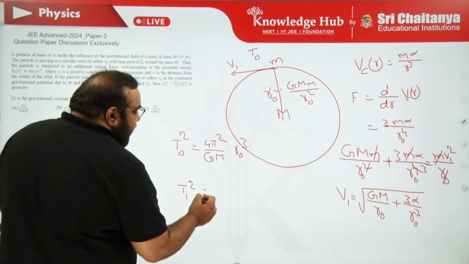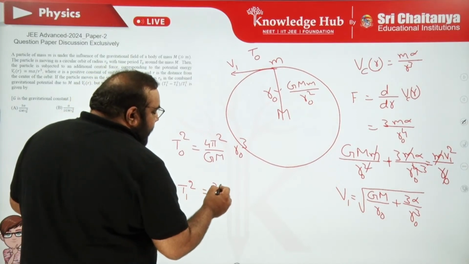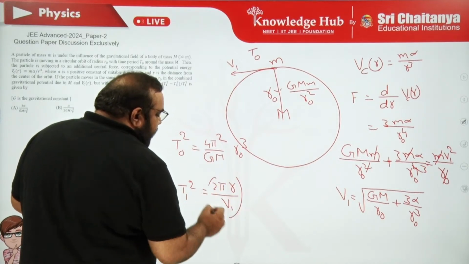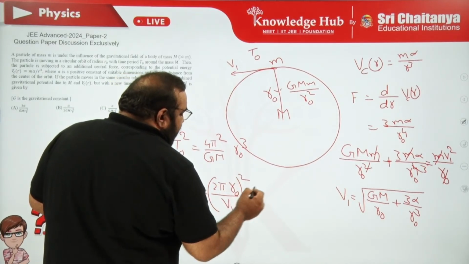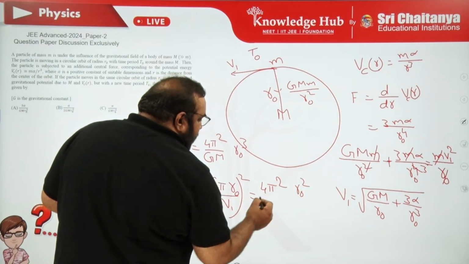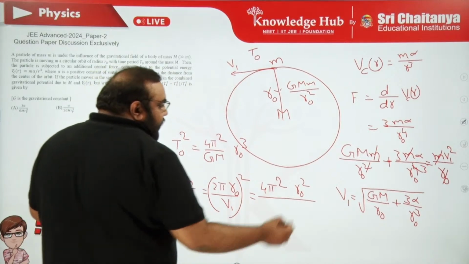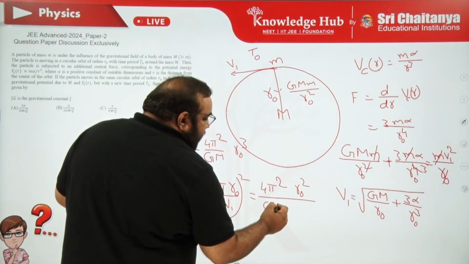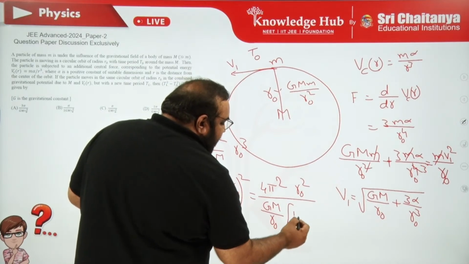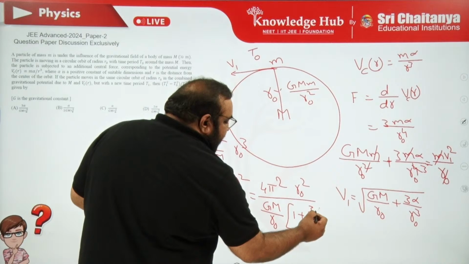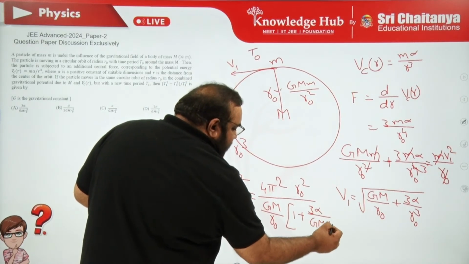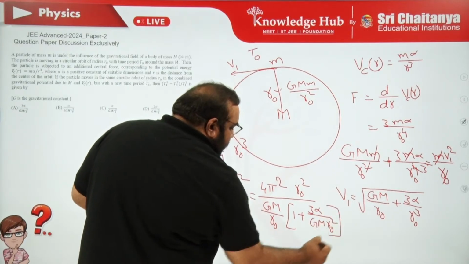So t1 square is 2 pi r upon speed, whole square. If I elaborate this, it is 4 pi square r0 square upon this v1 square. Square and root get cancelled. From that v1 term, let me take GM by r0 as common. Then the remaining term is 1 plus 3 alpha upon GM, and since one r0 is already common, the remaining thing is r0 square.